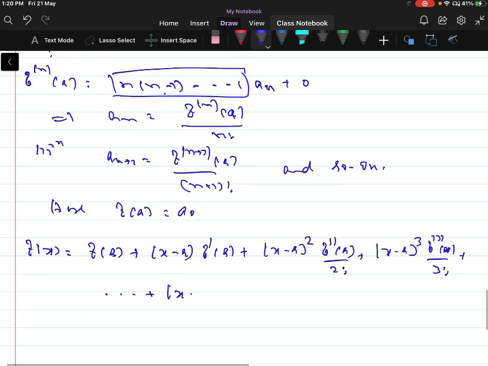The term (x minus a) whole power n has coefficient the nth derivative of f at a by n factorial, and so on.